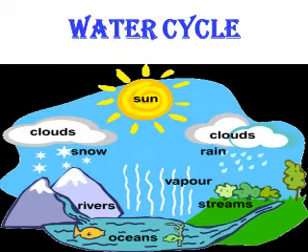Children, here is a picture of the water cycle. As you can see, there is an ocean, streams, rivers, some vapor, snow, rain, clouds, as well as the sun.